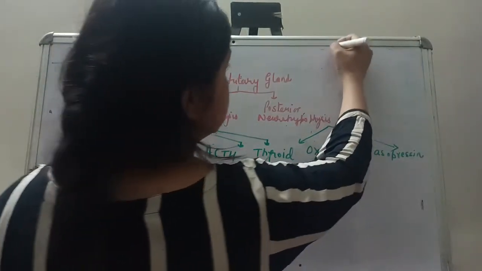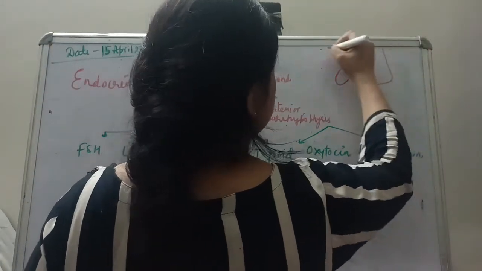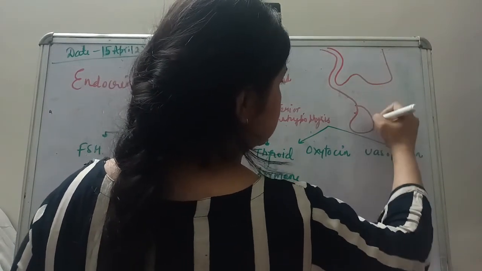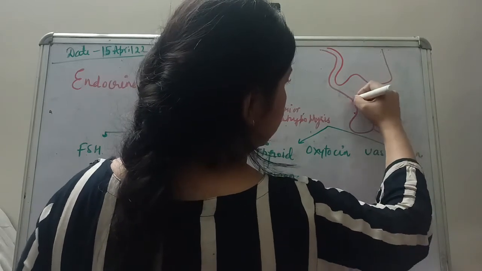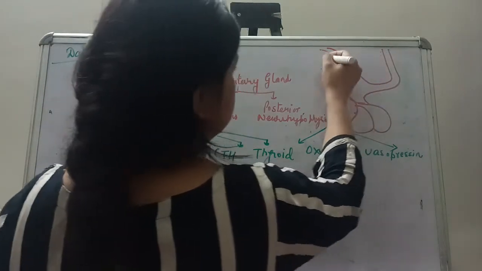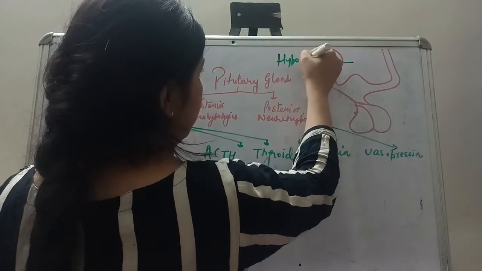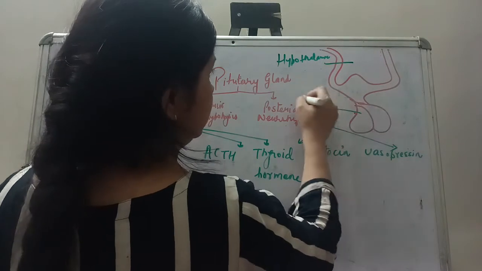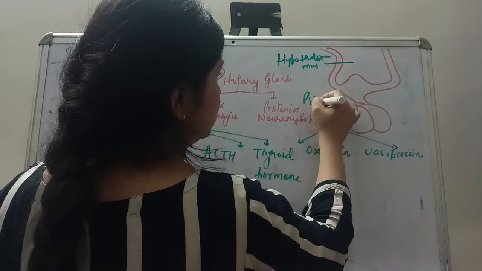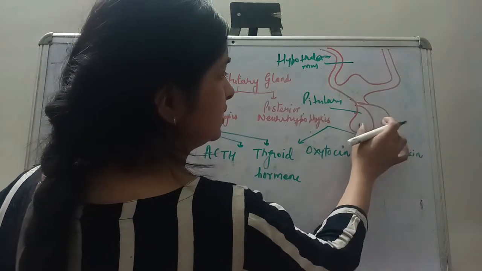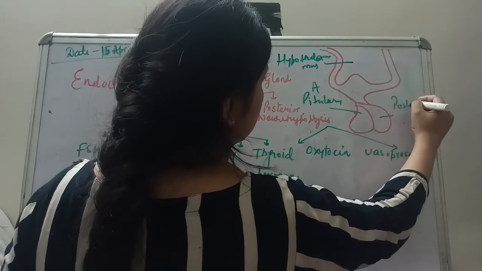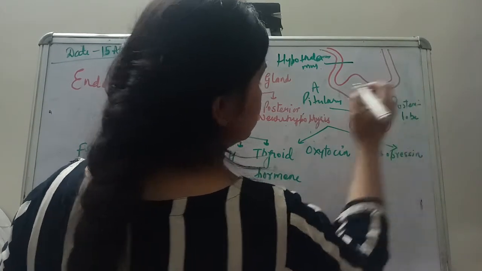If you see, this is the hypothalamus, and from this hypothalamus there is this lobe-like structure. This is the hypothalamus, right? And this is the pituitary gland. Now you can see the pituitary has 2 lobes. This is the anterior pituitary lobe, and this is the posterior lobe of the pituitary gland.